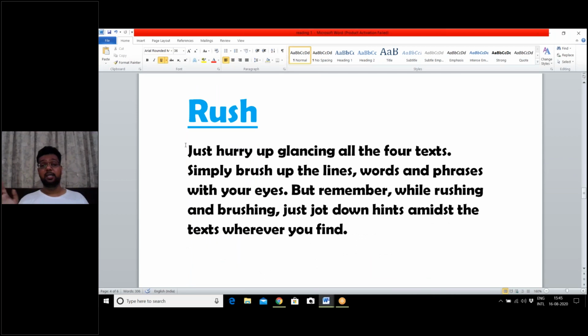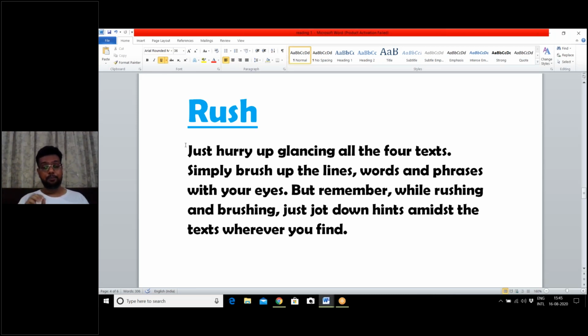Just hurry up glancing at all the 4 texts. Just rush over them. You simply brush up the lines, words, and phrases with your eyes. But remember one thing: while rushing and brushing, just jot down hints amidst the text wherever you find them.